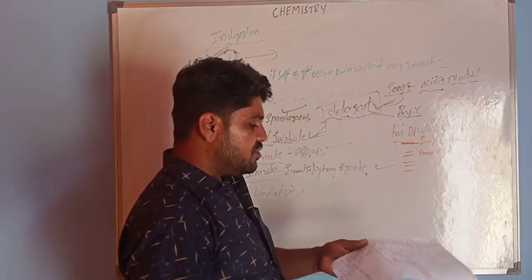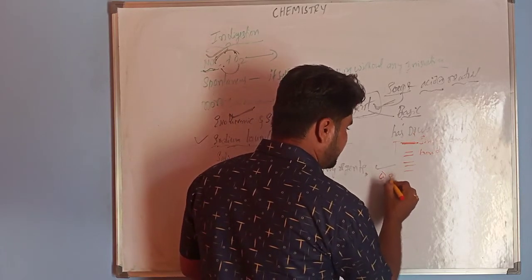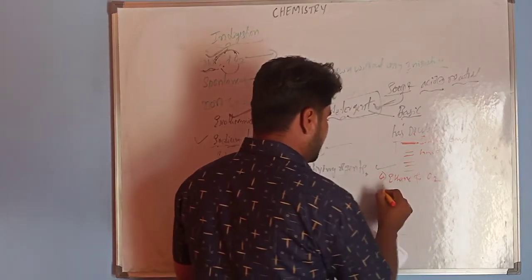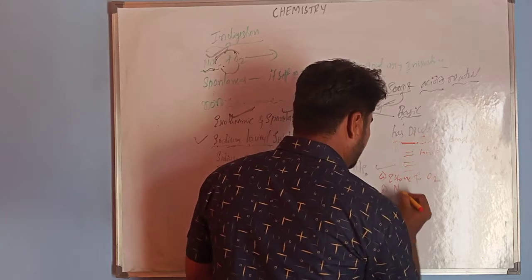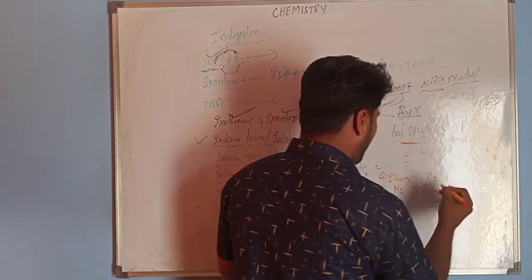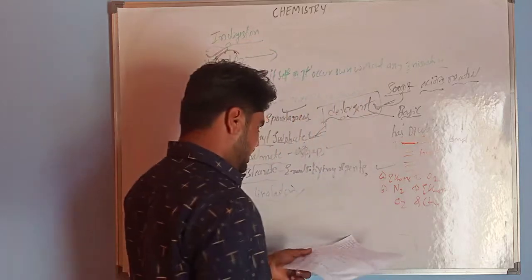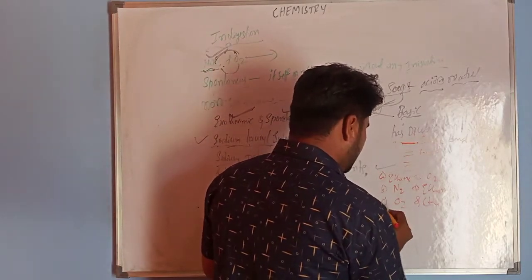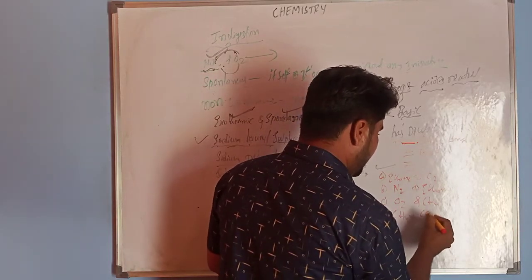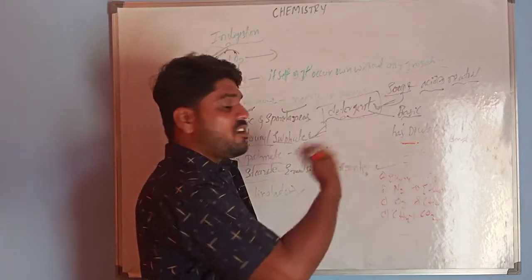So first you have to observe the options. The first option is A, that is ethane and oxygen. Option B is nitrogen, N2, and ethane. Then oxygen and methane, CH4, is C, and D is methane, CH4, and carbon dioxide. These are the options. This question has more information.